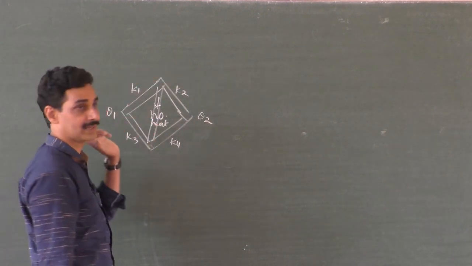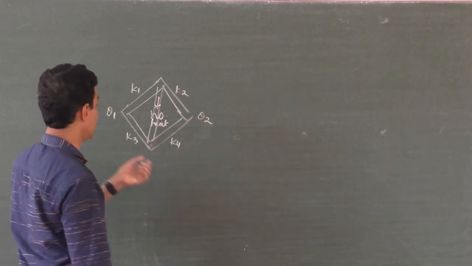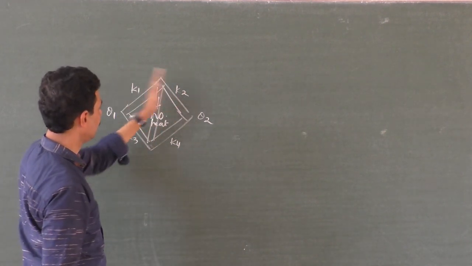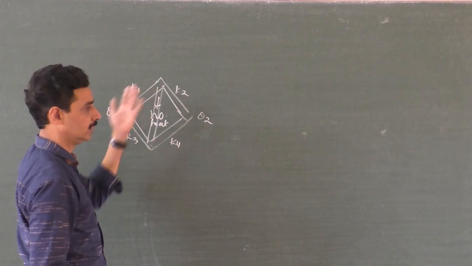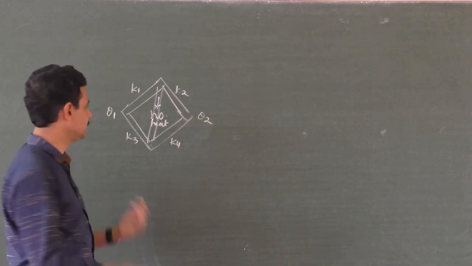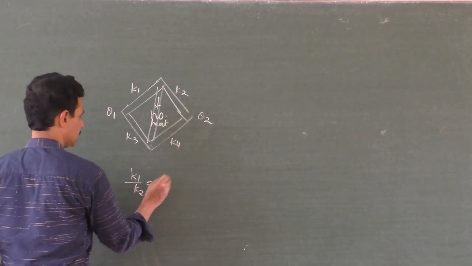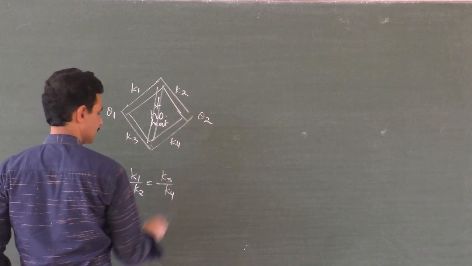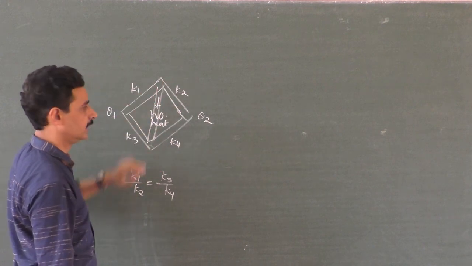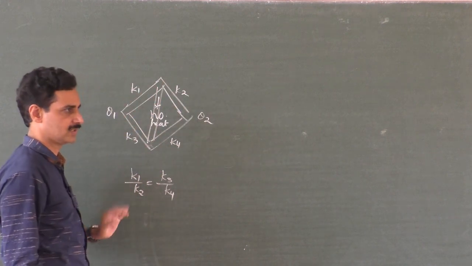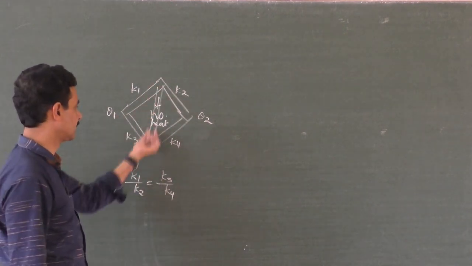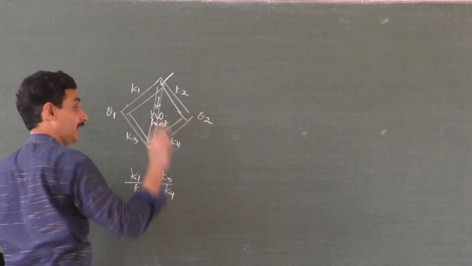No current will flow through that resistor in the Wheatstone's bridge, provided the bridge is balanced, where K1 by K2 is equal to K3 by K4, or R1 by R2, but the ratio remains the same. Even though resistivity and conductivity are reciprocal of each other, the ratio will be the same. K1 by K2 must be equal to K3 by K4. The bridge is balanced if the ratio of thermal conductivities of 1 and 2 equals that of 3 and 4, or opposite multiplication actually. So if they are equal, then no heat will flow to the rod connected here, because this and this will be at the same temperature.